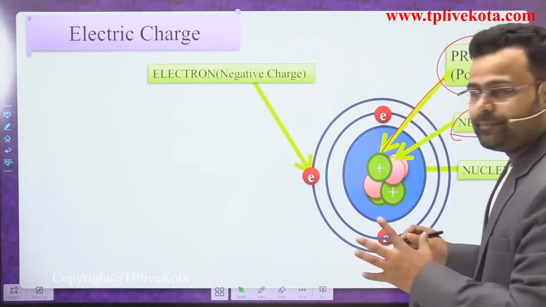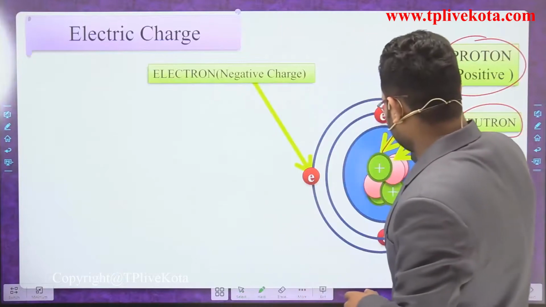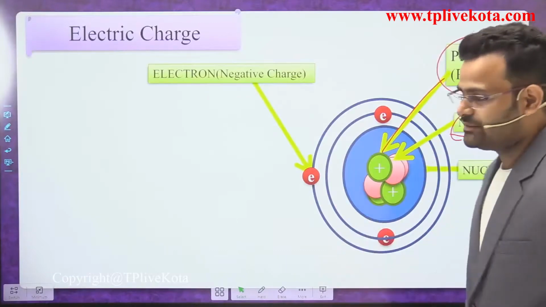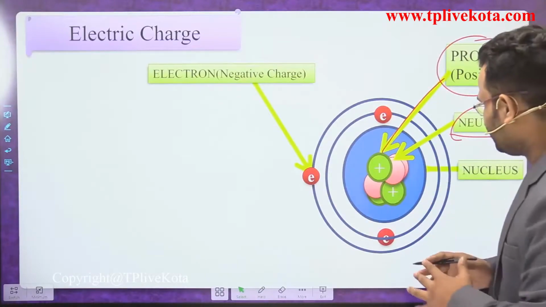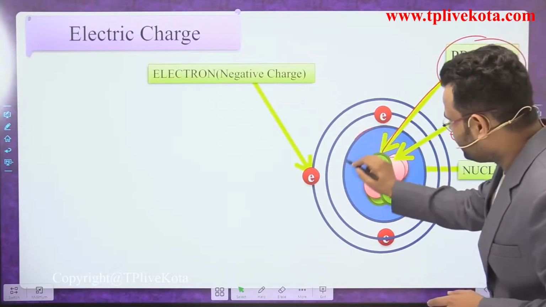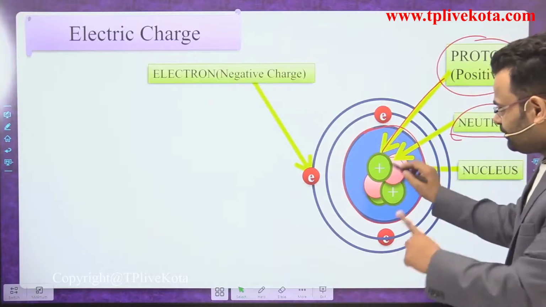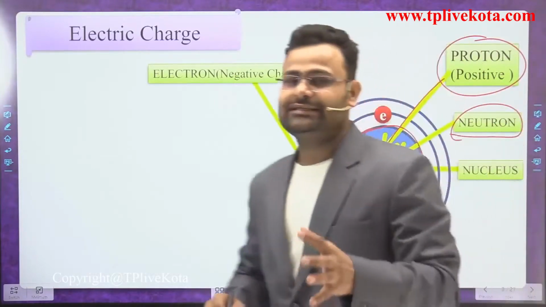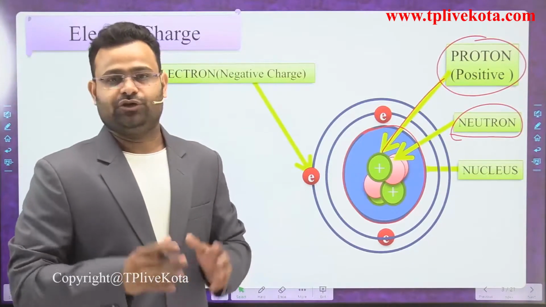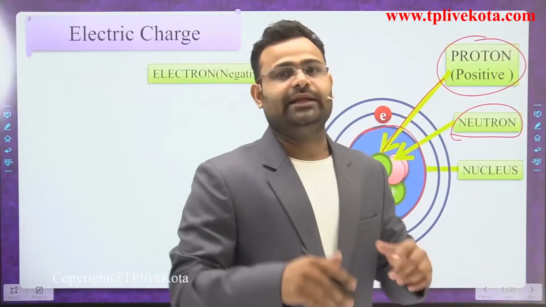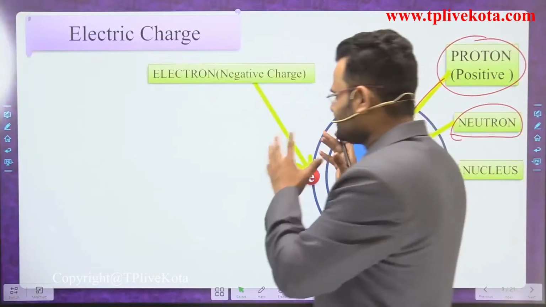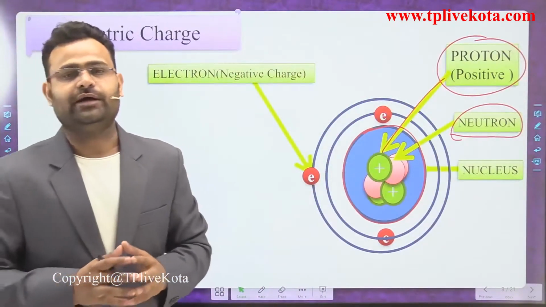What happens in an atomic structure? The electrons move in the outer shells, and the center part is the nucleus. If we focus on the center part, we understand that the nucleus has only one type of charge, positive. So in future we say the nucleus of any atom is positively charged, and the charges revolving in the outer shell are electrons. That is the atomic structure of an atom.